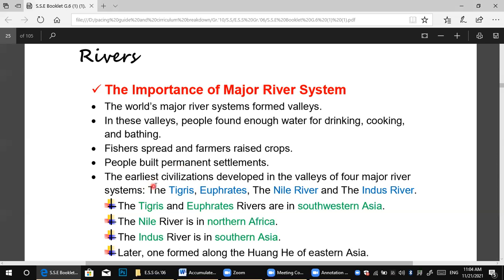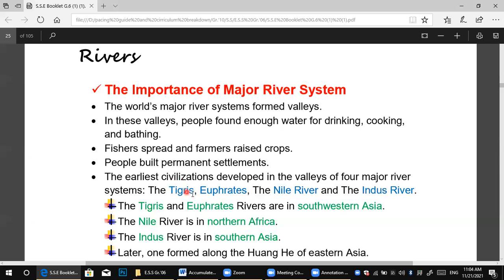After that, the earliest civilizations developed in the valleys of four major rivers. Okay, so here, civilization means a high standard of culture. It developed in the valleys of four major rivers.